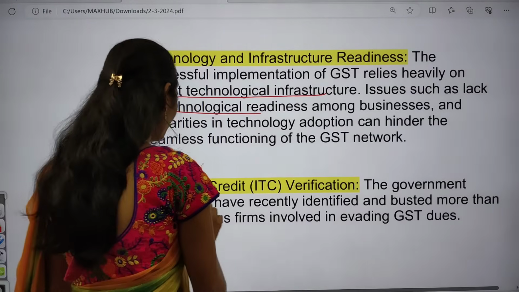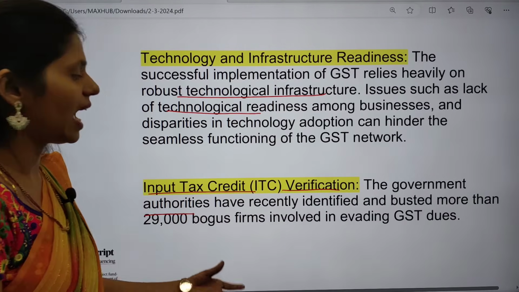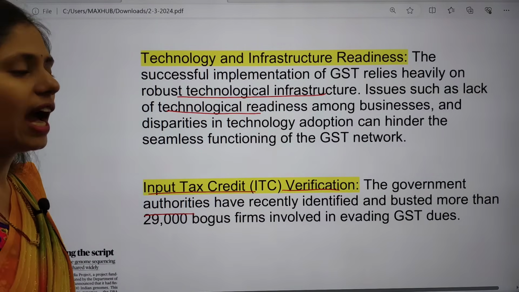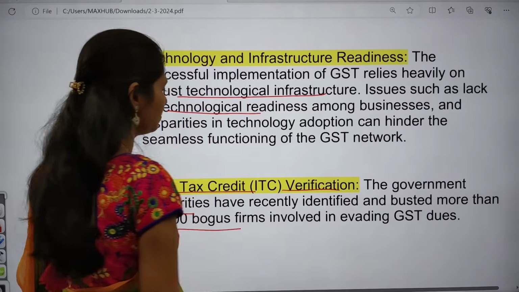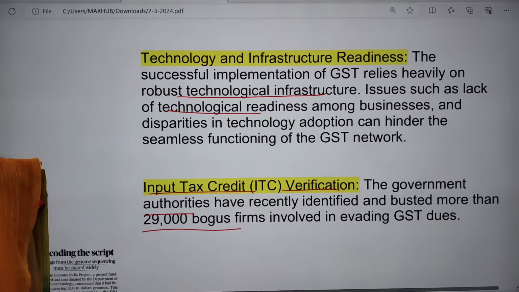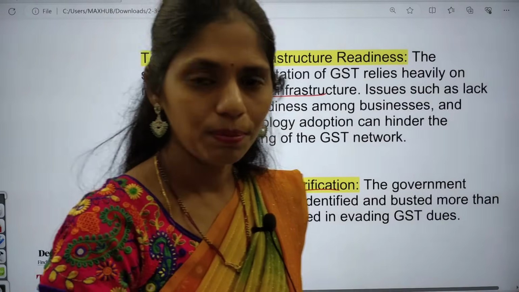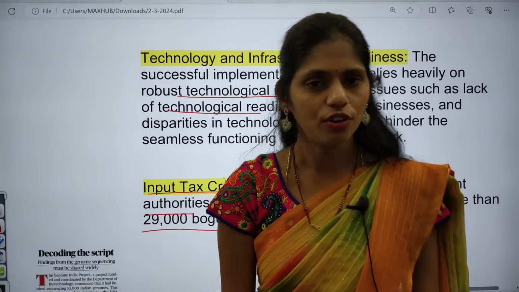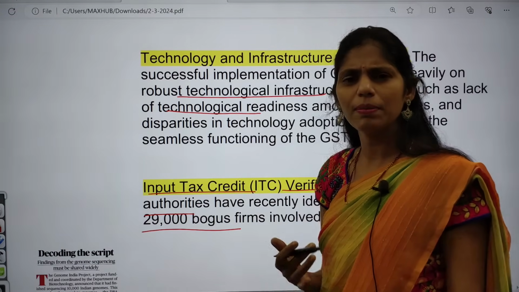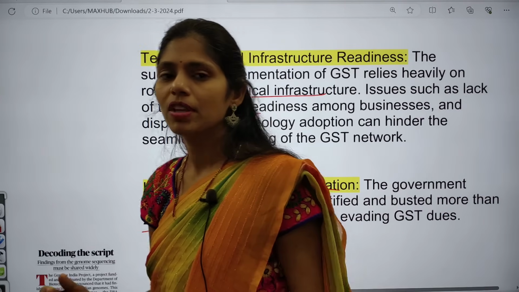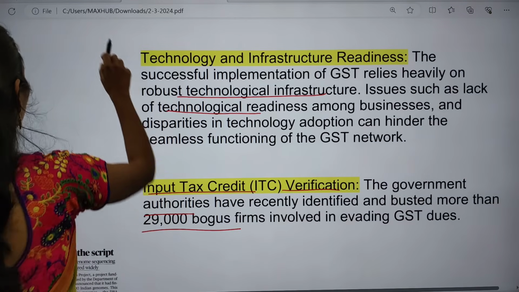The next one is input tax credit verification. Government authorities have recently identified and busted more than 29,000 bogus firms, which are evading tax dues. So in this way we have some important challenges in the implementation of GST. This is about this topic, and these are some important things that you have to remember for sure. Now let us move on to our paper.